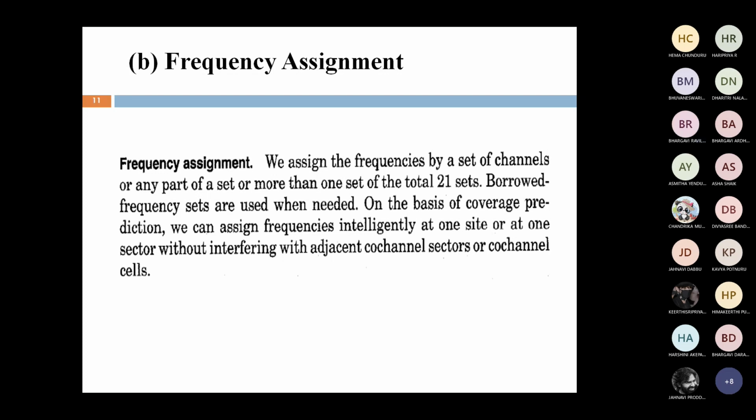The second one is frequency assignment. You know what is meant by frequency assignment? We have to take the frequency spectrum, and based upon the frequency channel width, divide it into a number of channels. After that, give the numbering. Of the numbering, we have to go for 21 sets, that is 1A, 2A like this, 1B, 2B like this, and 1C, 2C like this. 21 sets we are getting. The 21 sets can be allocated to a particular cell.